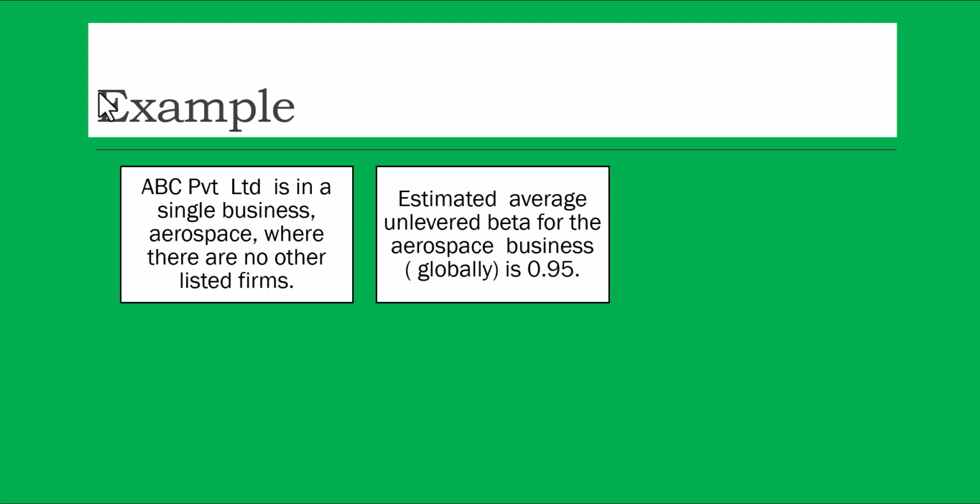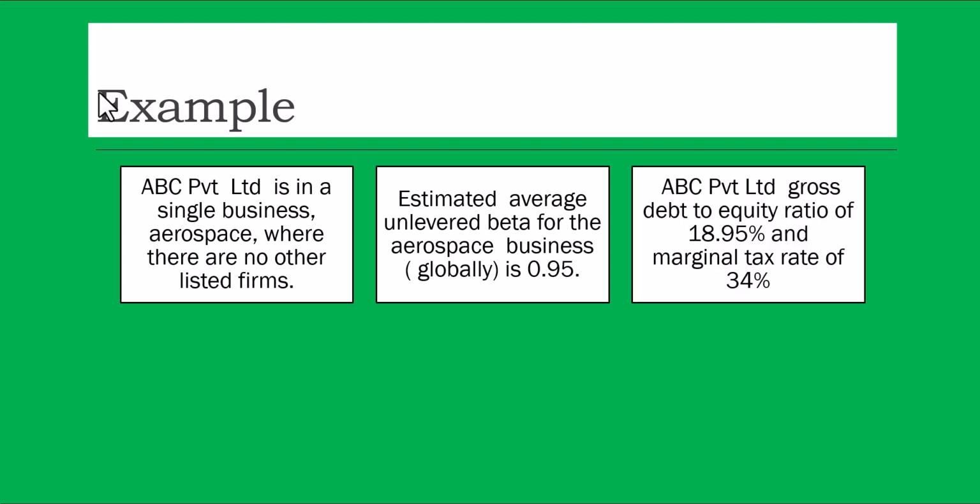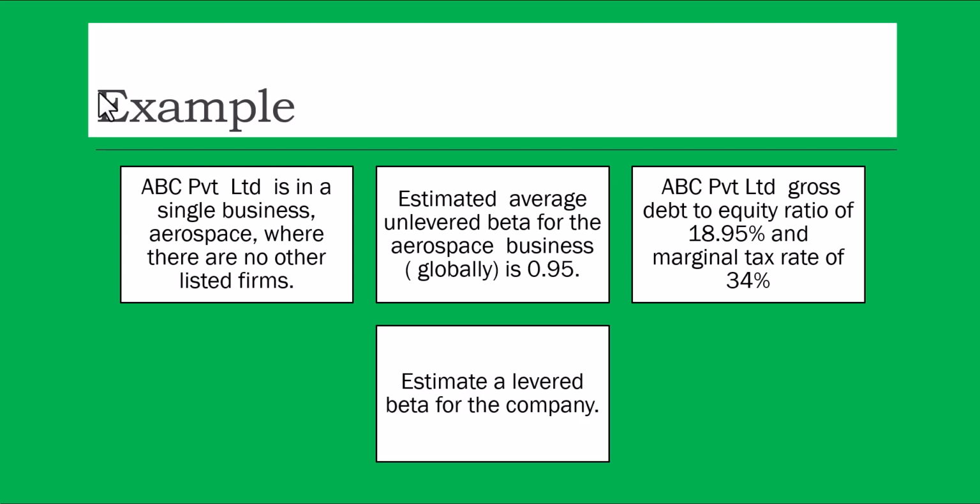Okay, this is the way how we are calculating. Okay, now this is a question. Now look at this. ABC Limited gross debt to equity ratio is 18.95 and marginal tax rate is 34%. Estimate the levered beta of the company. So this is called bottoms up approach. Here we take the average.